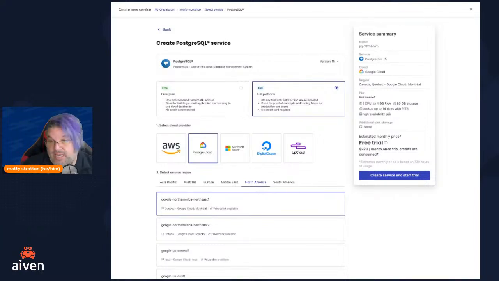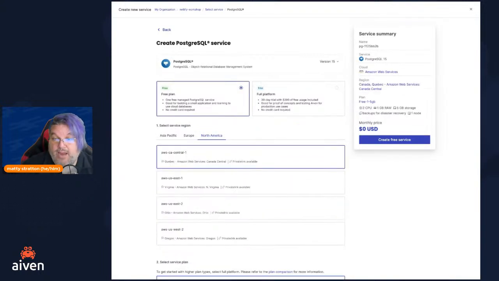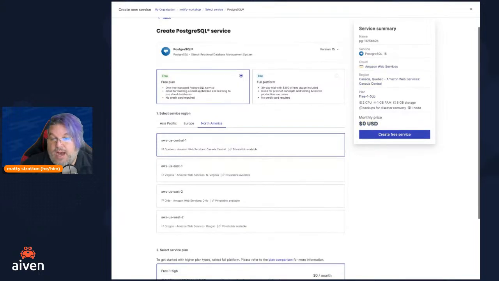And this is free. This is not a trial. We do have a free trial that'll give you up to $300 of free usage while you're testing it. You don't need to put a credit card down to get it started. But in this case, the free tier is perfectly fine for the thing that we're doing today. And we'd love for it to be free forever.